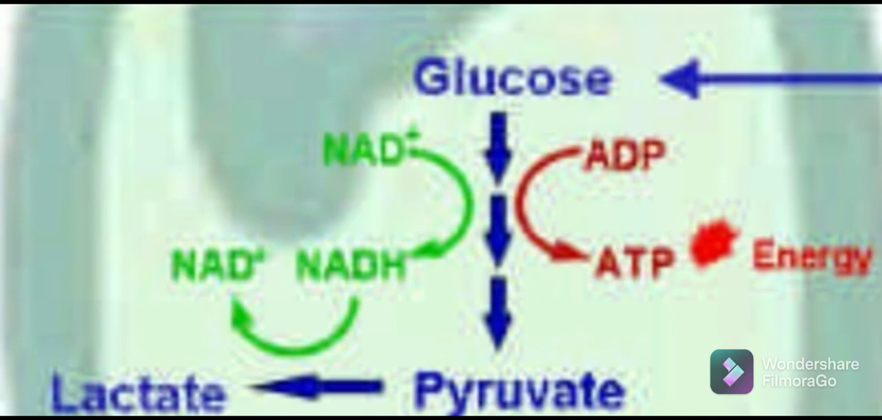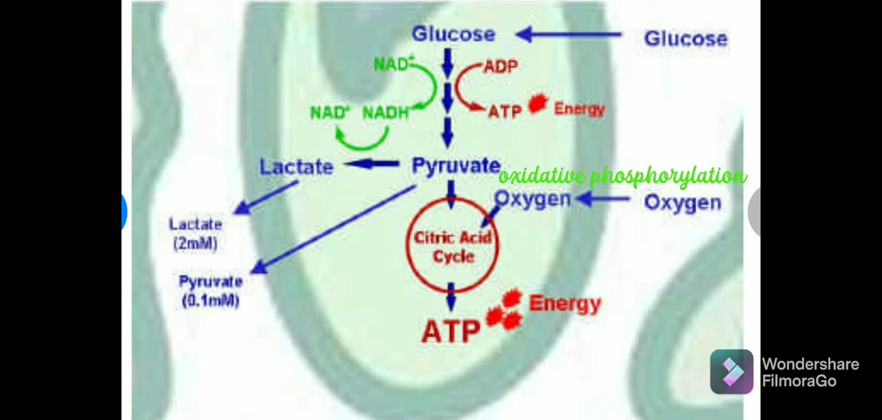Now, what happens to the glucose in the presence of oxygen in a normal cell? In the presence of oxygen, the glucose is first converted to pyruvate in the cytoplasm by the process called glycolysis. Then, pyruvate in the mitochondria, in the presence of oxygen, undergoes oxidative phosphorylation and the Krebs cycle, and 36 ATP molecules are produced per mole of glucose. Fine. This is the normal scenario with the cells.